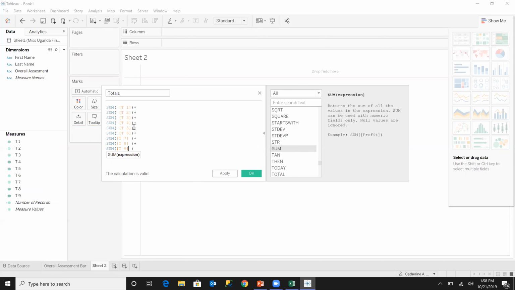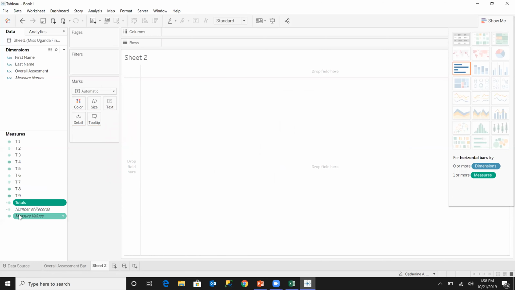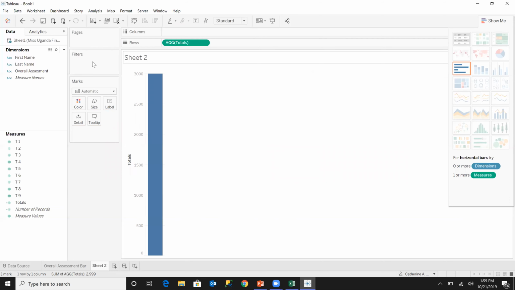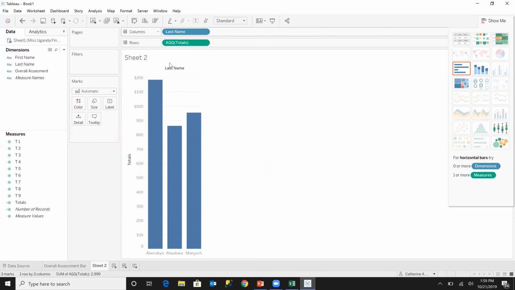Okay, so right now we have all our measures that we want to total up into our calculated field called totals, and the calculation is valid. We're going to click OK, and it will display here under the measures. The next thing that we are going to do is drag the totals onto the rows, and then we are going to drag the last name onto the columns. As you see, we have all our finalists on our visualization.